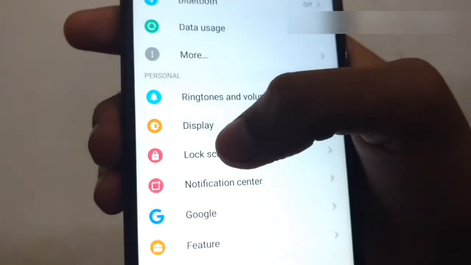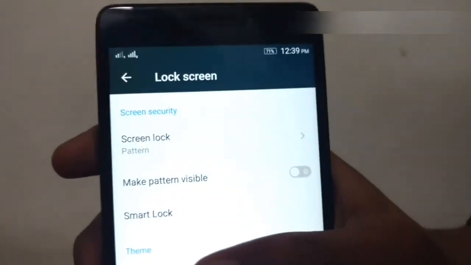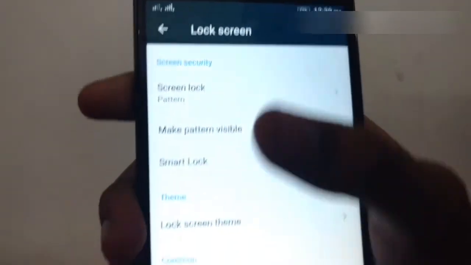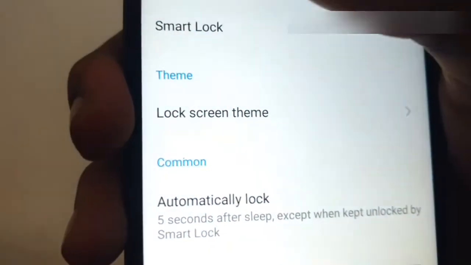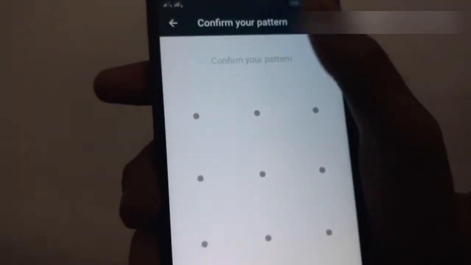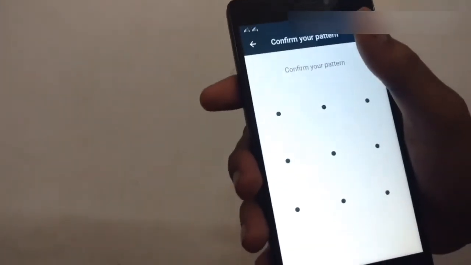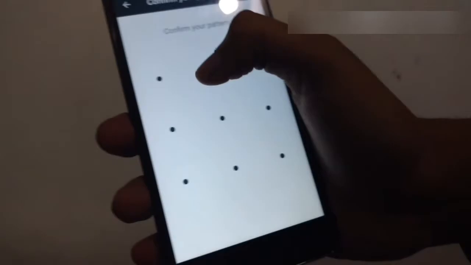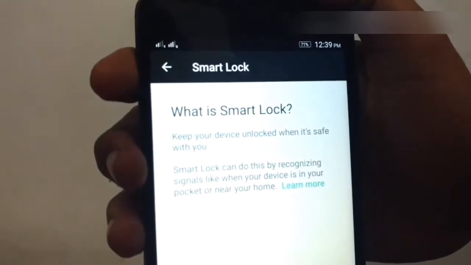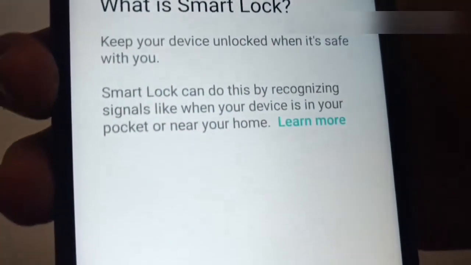I'm just clicking on this option and a window will come. Here are some options like screen lock, make button visible and so on, but here is the third option, smart lock. So it is a good feature and I'm just clicking on it. It needs your pattern, or if you are using a PIN code or password, you have to enter that. I'm just giving my pattern. After giving the pattern, a window will come explaining what smart lock is, but I don't want to read this paragraph. I'm just going to click got it.